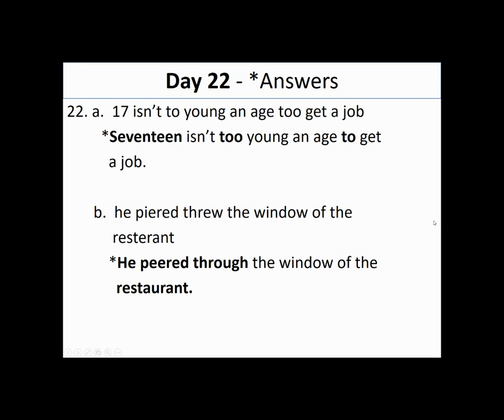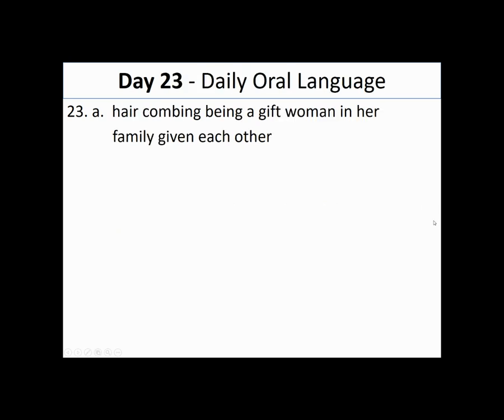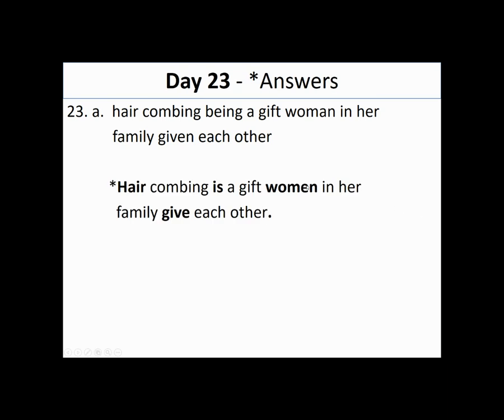All right, let's move on to our last one here. Day 23, just one sentence here today. So our sentence reads, hair combing being a gift woman and her family given each other. Not a great sentence. All right, let's fix it. So we start by capitalizing hair.